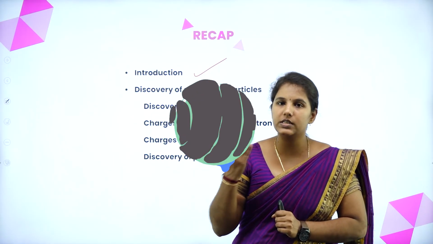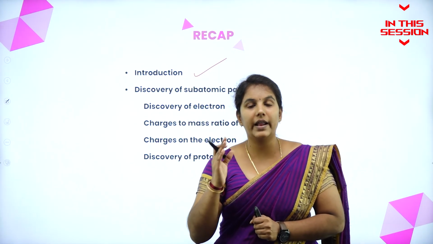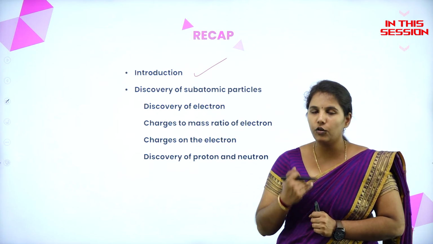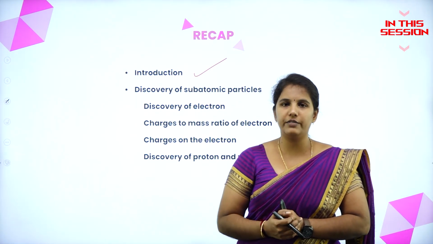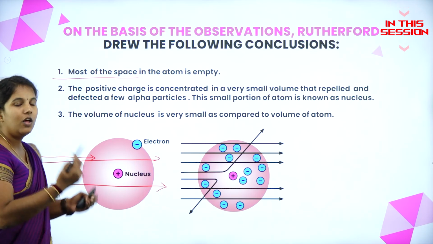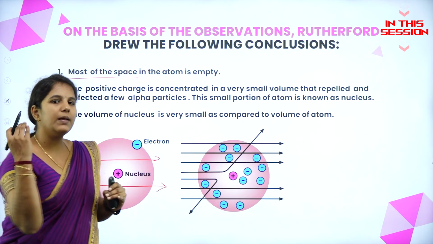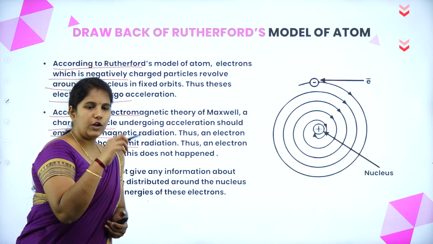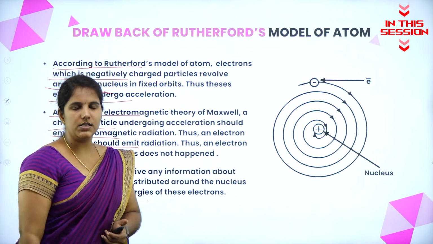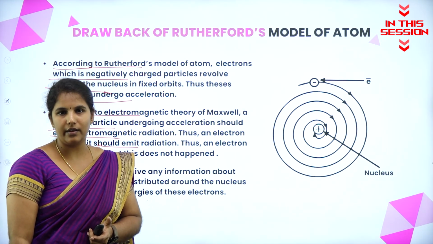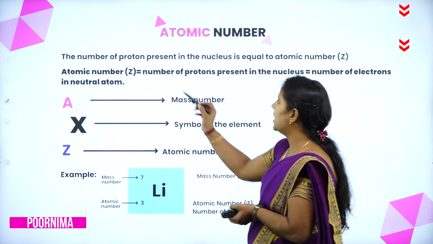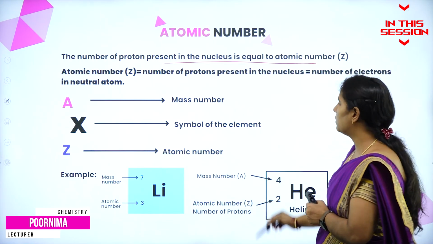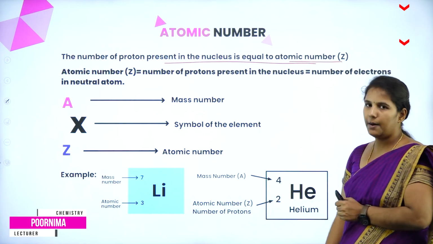The proton was discovered by Goldstein, the electron was discovered by J.J. Thomson, and the neutron was discovered by Chadwick. Space in an atom is empty. That is why the particles are moving in a straight line. When the electrons are revolving around in their orbitals, they will exhibit electromagnetic radiation. Atomic number means the number of protons present in the nucleus of an atom, which is also equal to the atomic number.